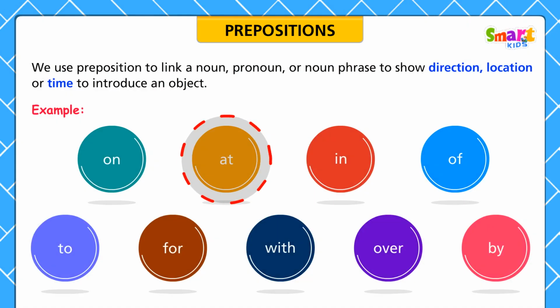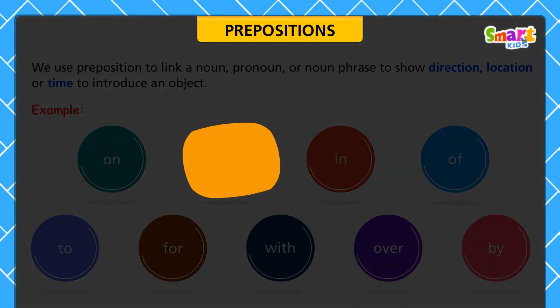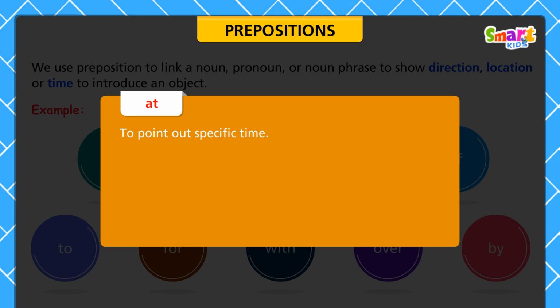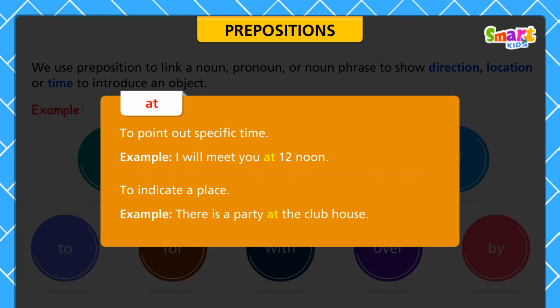We use the preposition at to point out specific time. For example, I will meet you at 12 noon. To indicate a place. For example, there is a party at the clubhouse.